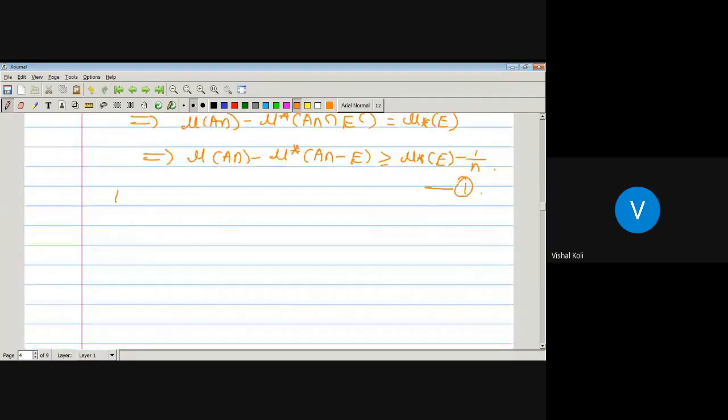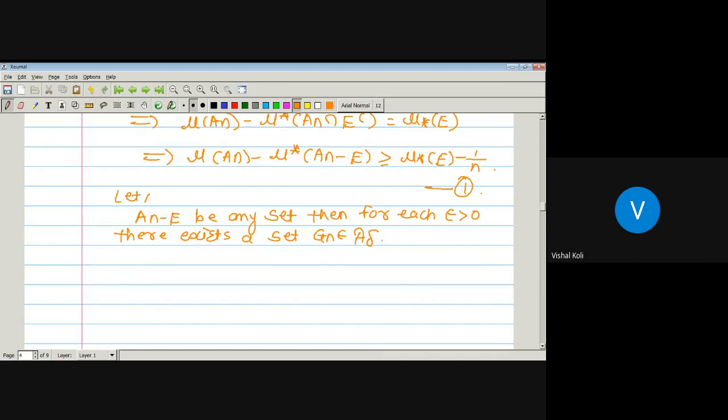Now let An minus E be any set, then for each epsilon greater than 0, there exists a set Gn which is belonging to curly A delta sigma with An minus E a subset of Gn, and outer measure of this Gn is nothing but the outer measure of An minus E, which is from the result which is proved in real analysis 2.